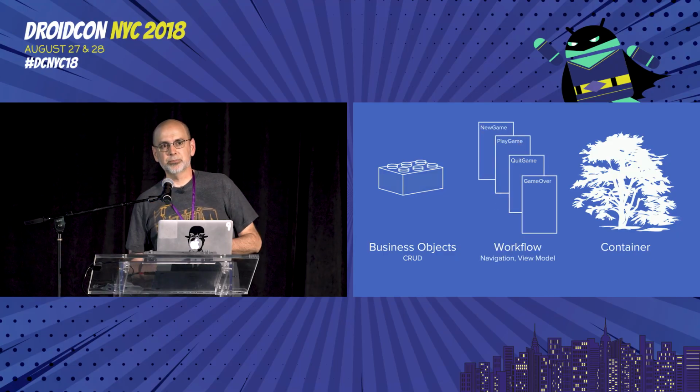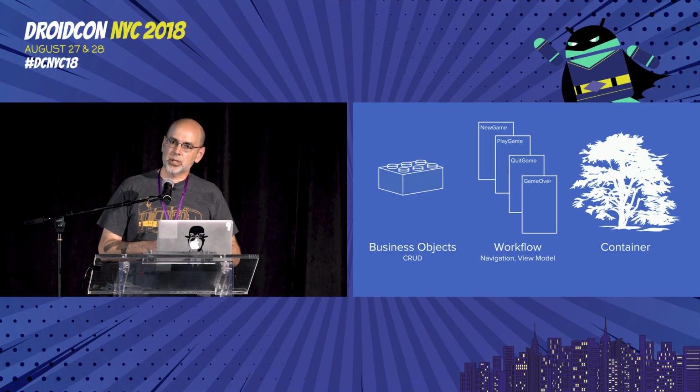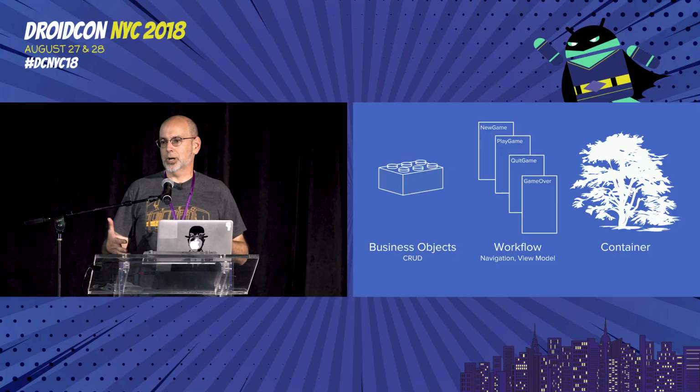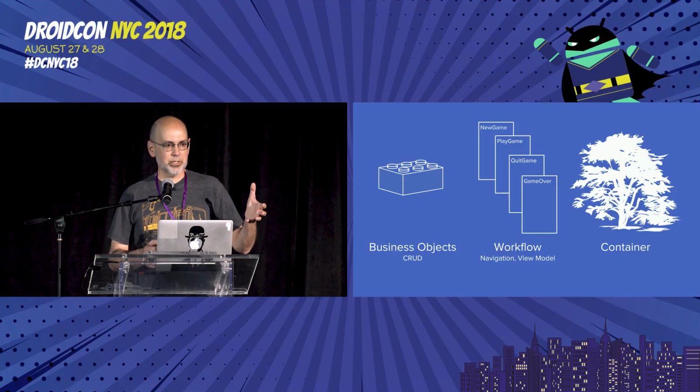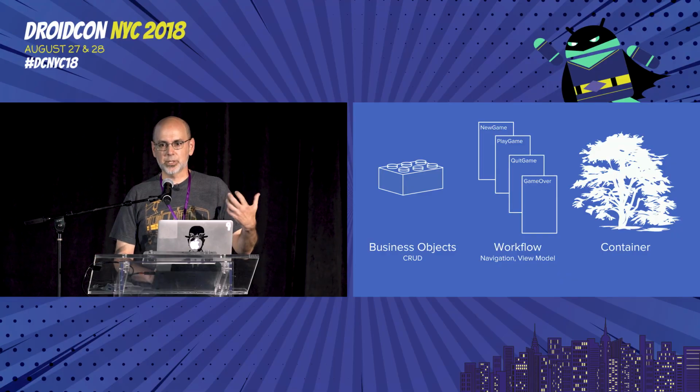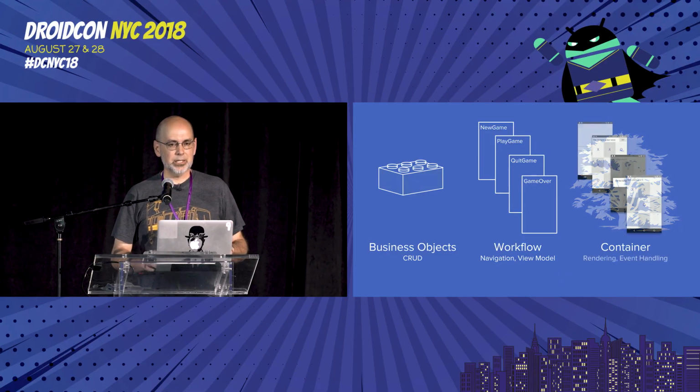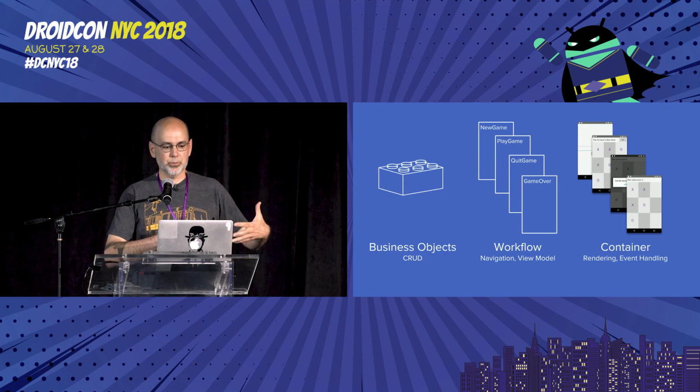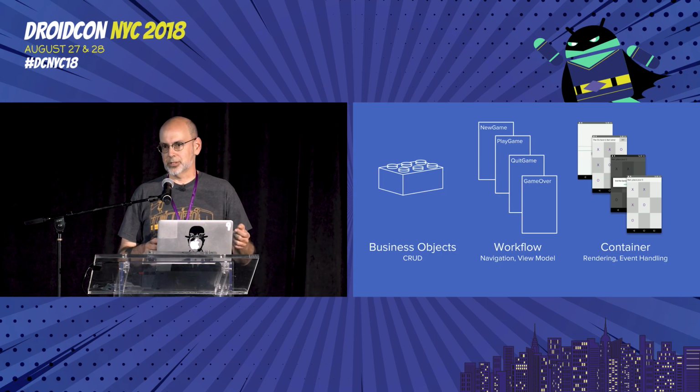The workflow, the meat of what we're here to talk about, this is where we model our UI. This is where we, in particular, put a lot of attention into how a user navigates through our app, and then we present it at higher layers as view objects. And then finally, a container, which is where we take the results of all of those systems and turn them into actual rendered views that the user can see and touch, what they can interact with. So let's take that section by section.